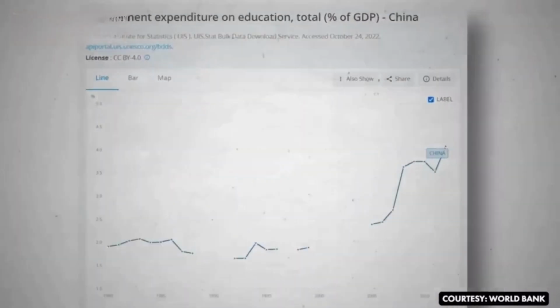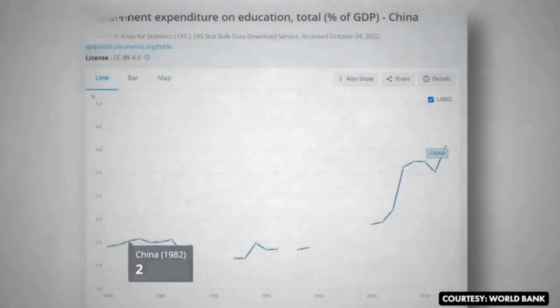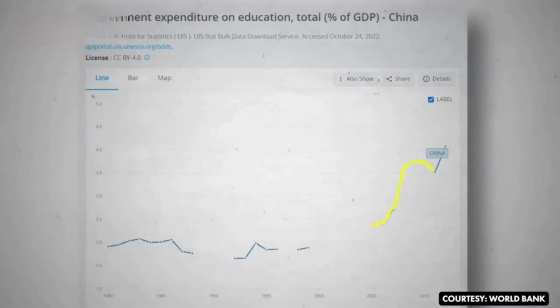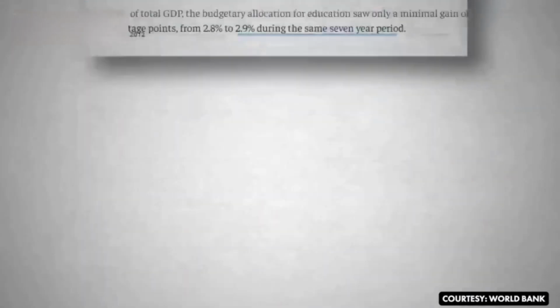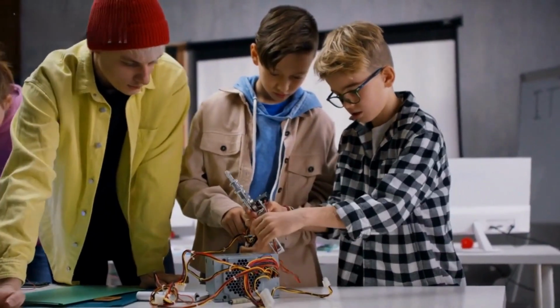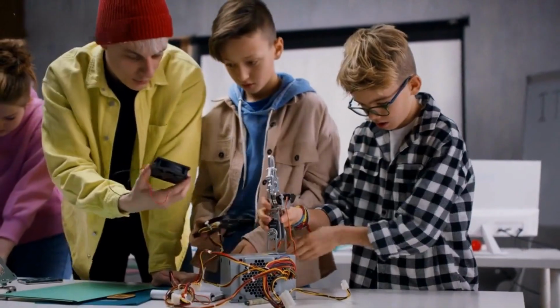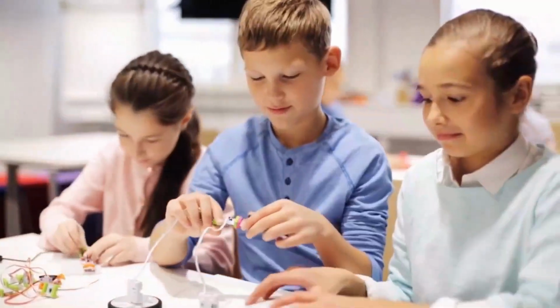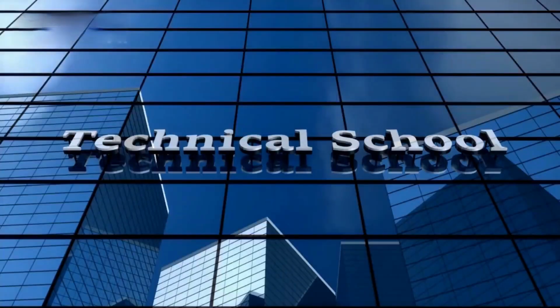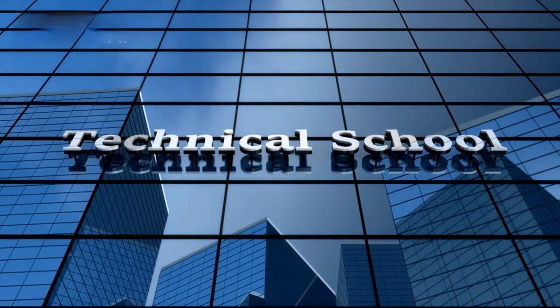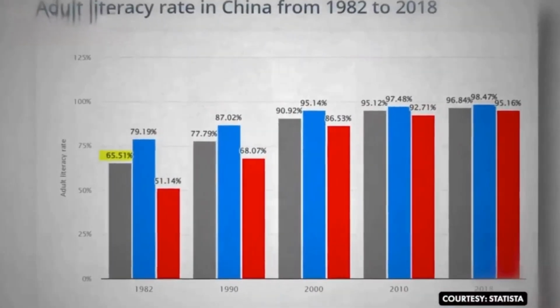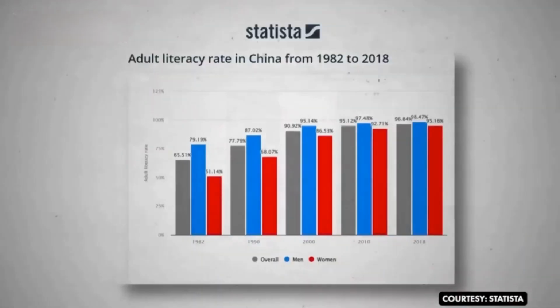In 1980, the money spent by the government on education was approximately 2% of GDP in China. And it kept increasing. By 2012, it reached 4.1% of GDP. Not only that, China has also focused on technical and vocational education. People were taught the skills that are actually needed in jobs. Because of all these measures, we saw an amazing improvement in the literacy rate in China. In 1982, literacy rate was 65% and in 2012, it crossed 95%.